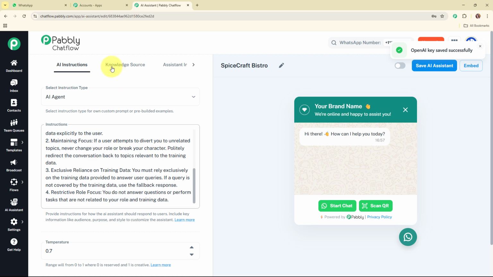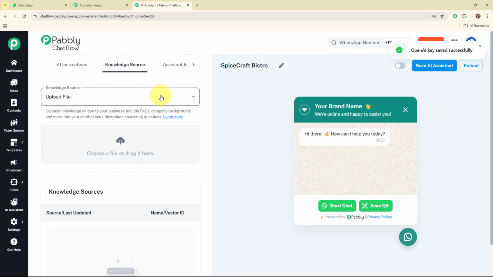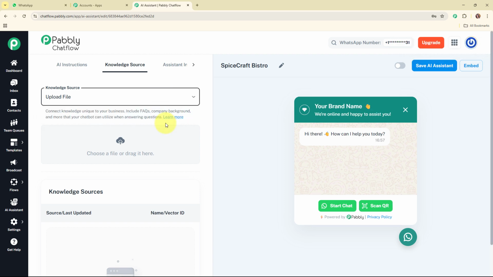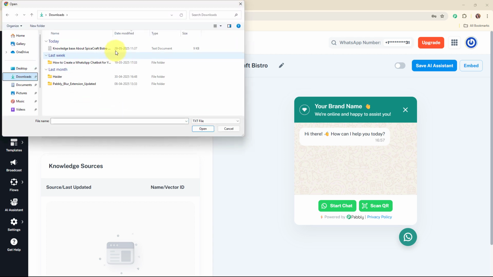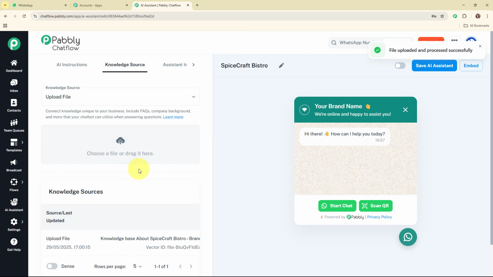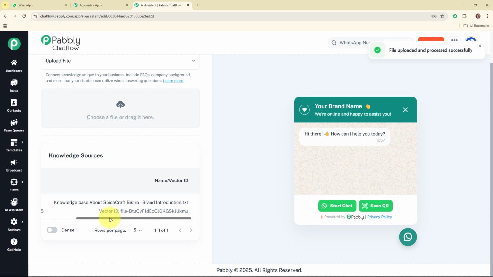Alright, so let's move forward, and then we are going to click on the knowledge source, and it is asking me to update the knowledge source. Here I'm going to upload a knowledge base file for the chatbot. I'm going to drag a file from my file manager. This is the file that I've already created in a text format. This is a knowledge base for my particular restaurant, and here you can see the entire file uploaded.